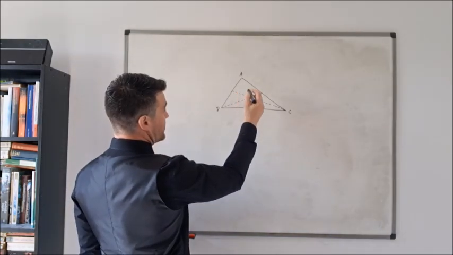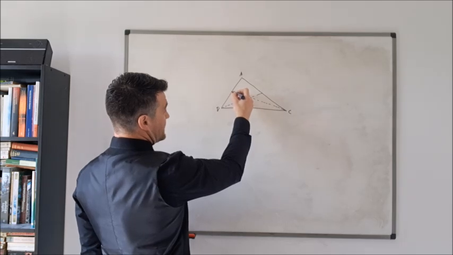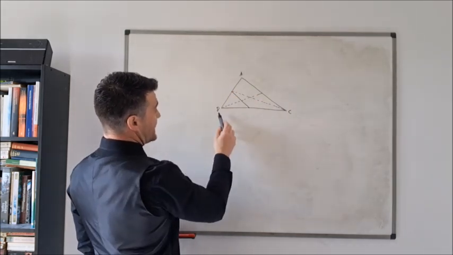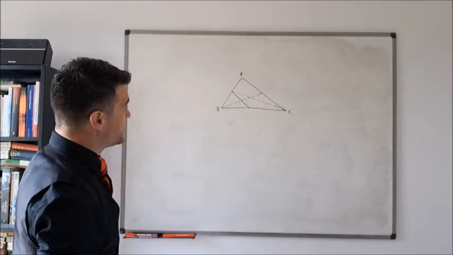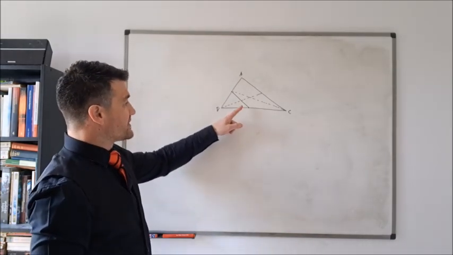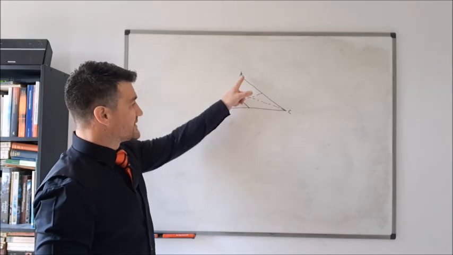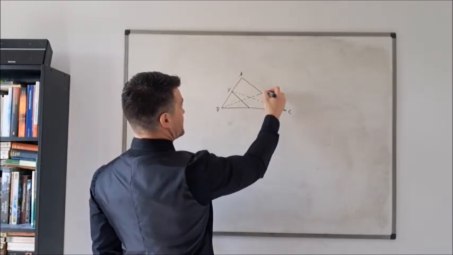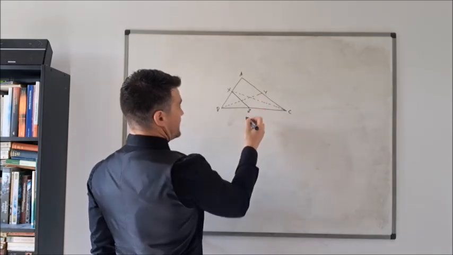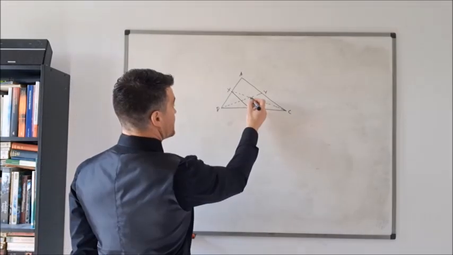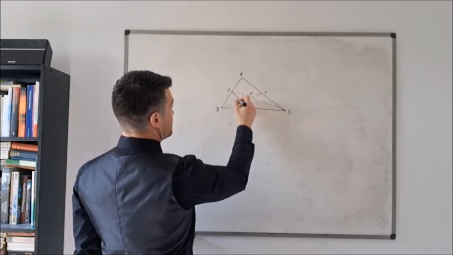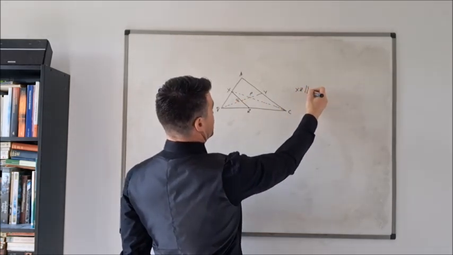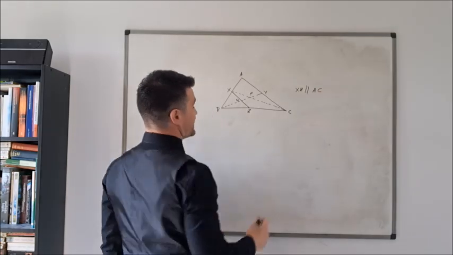But I also want to draw in on this diagram the line joining the midpoints of the sides AB and BC. So it'd be worth noting that this line that I've just drawn is going to be parallel to AC. So let's label these up as well. So we've got X, Y, Z, and P and Q. So we can see that XZ is parallel to AC.